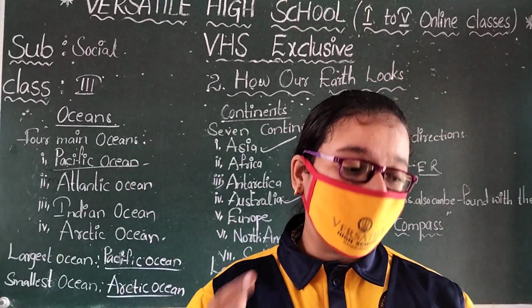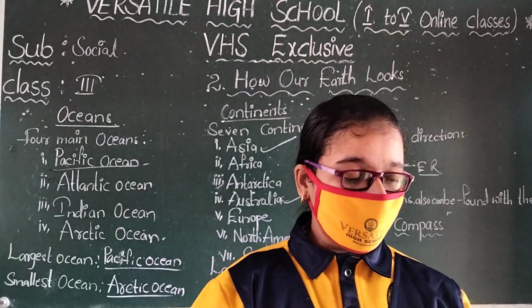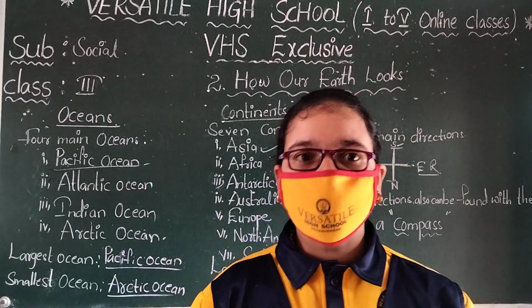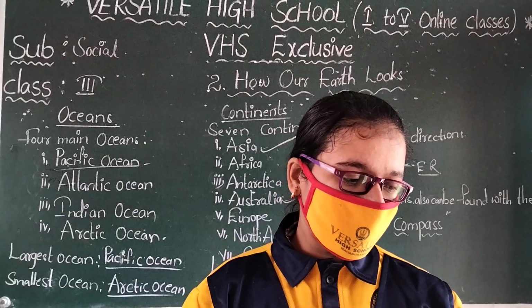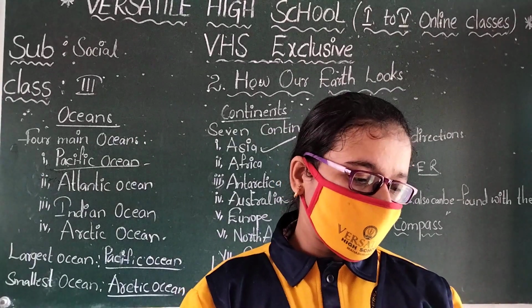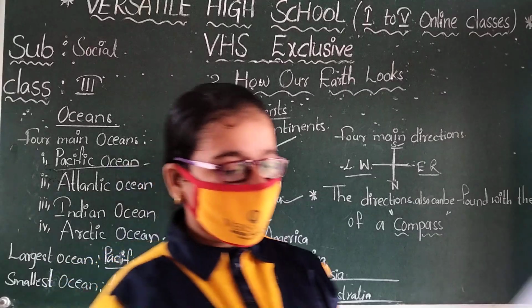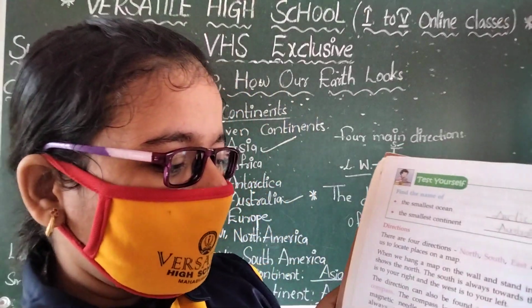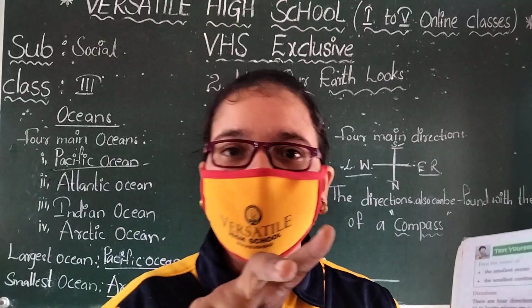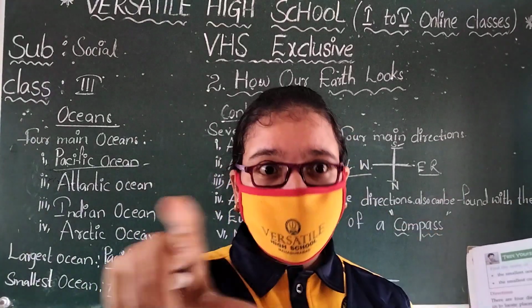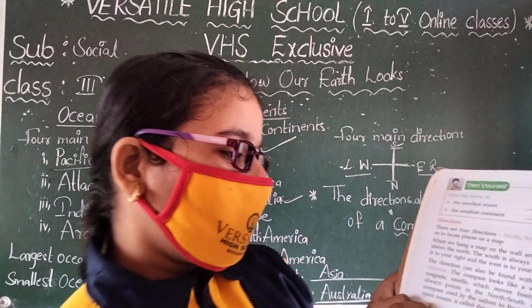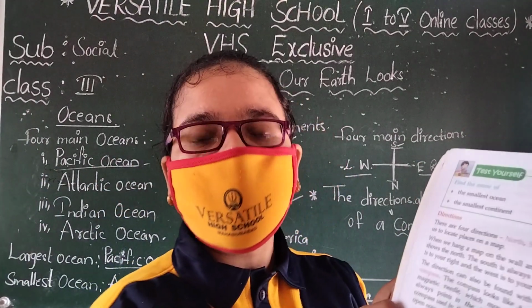The compass used by sailors, meaning people on boats or ships, to find their way in the open oceans is called the mariner's compass.